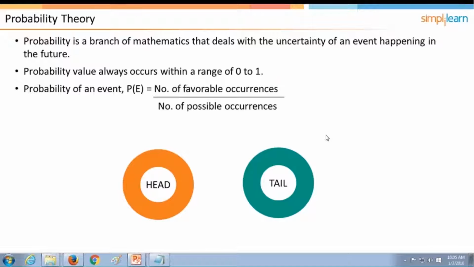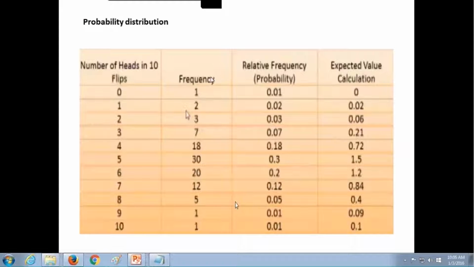Now let us look at a case study. I have 10 coins, and I'm going to toss these 10 coins simultaneously. How many heads is it possible to get? If I'm tossing 10 coins, what is the probability of getting no heads? One head? Two heads? This is what I'm going to look at.